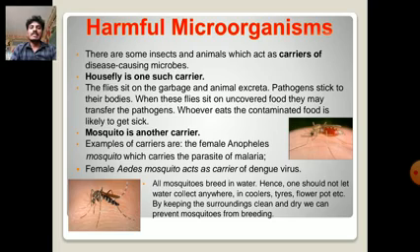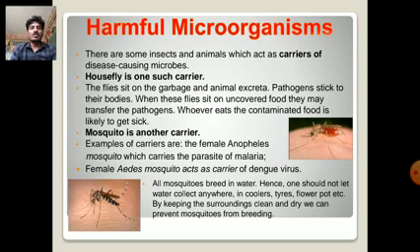Anyone who eats the contaminated food is likely to get sick. Mosquito is another carrier. Examples are the female Anopheles mosquito, which carries the parasite of malaria, and the female Aedes mosquito, which acts as a carrier of dengue viruses.